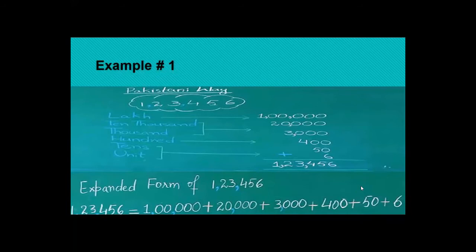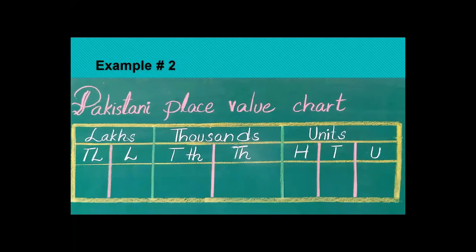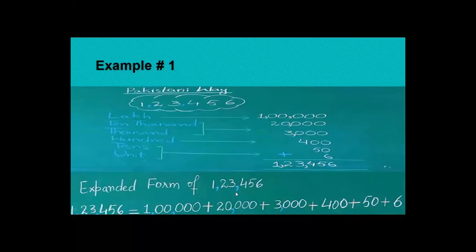In this slide, starting from the right side, here is the group of 3, here is the group of 2, and here is the group of 2. 3, further 2, and then 2. First we group the 3 digits in the Pakistani place value chart, then 2, then 2. If I start from the right side, the ones group or units group consists of 3 places: units, tens, 100. Group complete, group end. Here you place a comma, as you see in the previous slide.